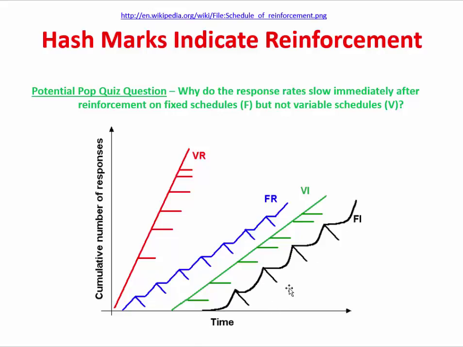The idea here would be that the animal might be learning that they cannot get reinforced immediately after some kind of reinforcer. They need to wait some interval of time, or they need to wait for some number of responses to accumulate before they can again receive some kind of reinforcement. So there is, in fact, a cessation in behavior on these fixed schedules that we don't see on these variable schedules. What I find most important is that this kind of behavioral pattern is something that is true across the animal kingdom. You will see this occurring in invertebrates, you'll see it occurring in rodents, you'll see it occurring in humans. Okay, thanks for listening.